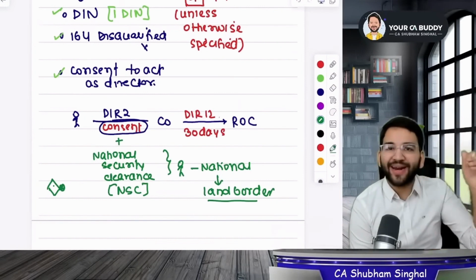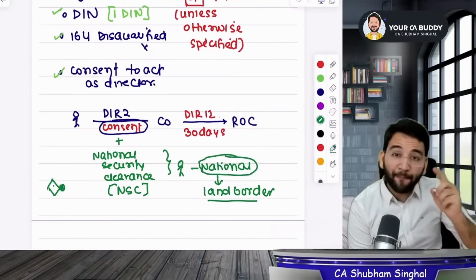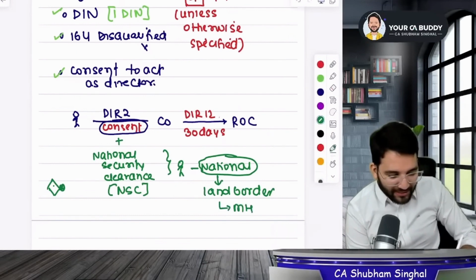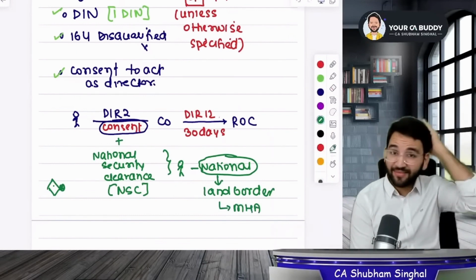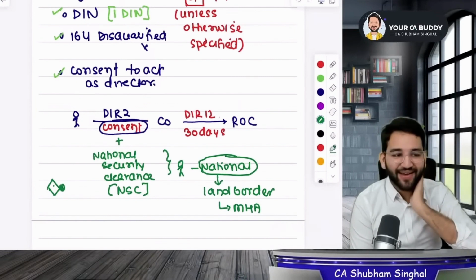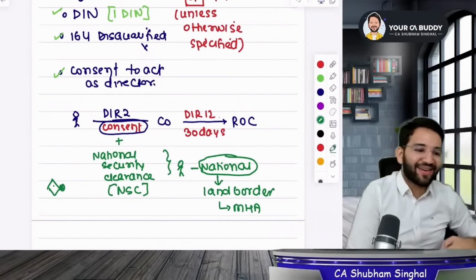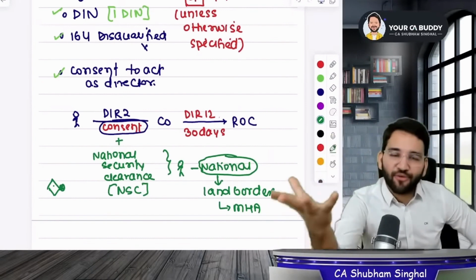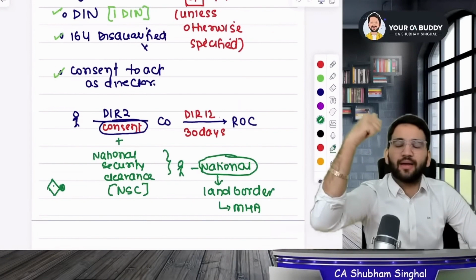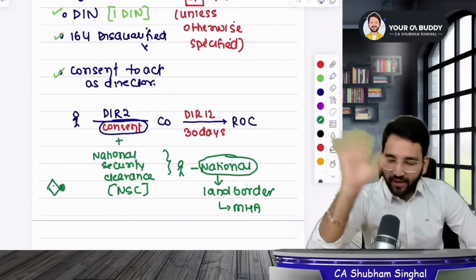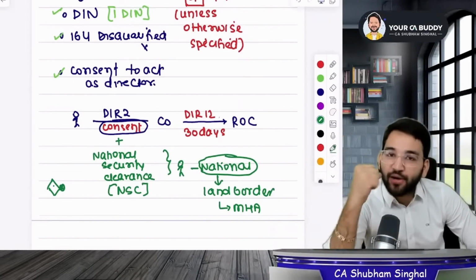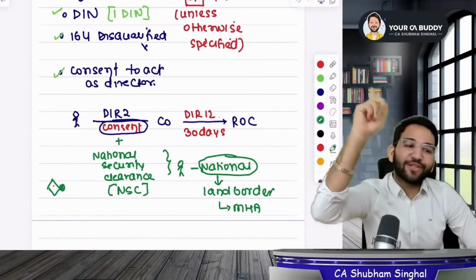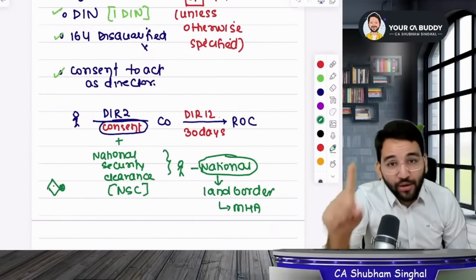So if you are a citizen of any of these neighboring countries, whom do you need to consult? You will consult our Ministry of Home Affairs. Is this clear to all? Respectable Mr. Amit Shah. So you can visit Mr. Amit Shah and ask, sir, can I. Of course, there will be a team of Amit Shah, why will he be alone? Let's not get into political protocols and continue to focus on our subject. Maybe we will talk about this later. So I said Mr. Amit Shah will give his approval, which is known as the National Security Clearance.